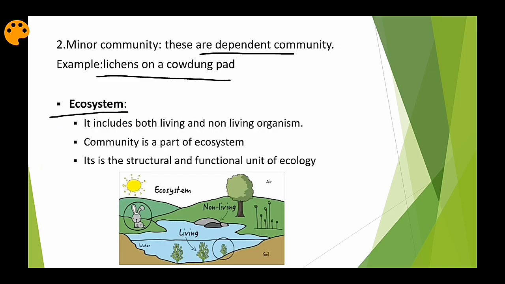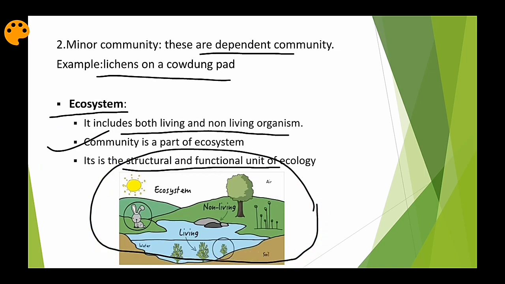Now coming to ecosystem. An ecosystem consists of both living and non-living components. In case of a community, we understand that it consists of all the biotic factors of an area. But an ecosystem mainly consists of living and non-living components. So a community is a part of the ecosystem, but it is not the entire ecosystem. An ecosystem can also be studied as a structural and functional unit of ecology. I have depicted the ecosystem in a picture which is easy to understand.